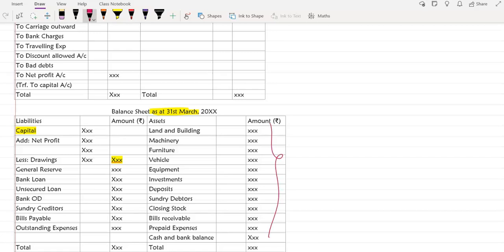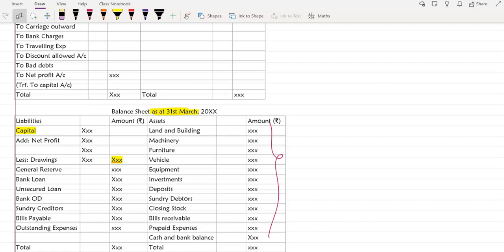Take all the liabilities and reserves and provisions on here. The only part is the capital part. So this is the opening balance of the capital. If you have any addition, then you can add it here. Profit will be added. If there is loss, it will be subtracted. If the owner has made any drawings, subtracted. So then the final amount comes in the outer column.